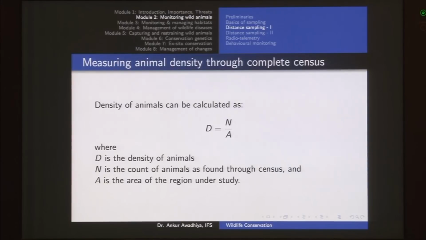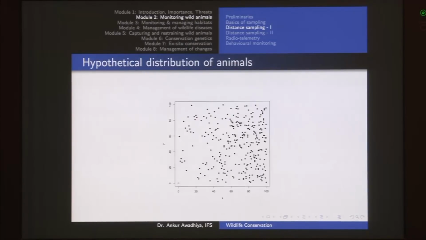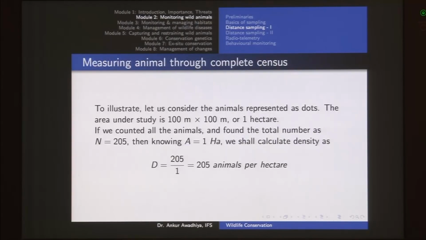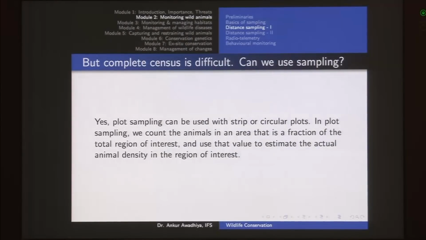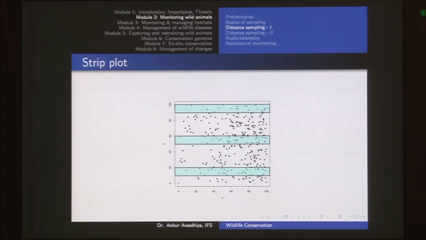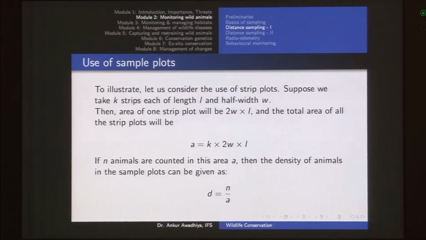Next we talked about distance sampling. Distance sampling starts with our basic formula of density of animals, the number of animals per unit area. When we have a hypothetical distribution of animals, we could go with a complete census, in which your density is number by area, or we could go for a sample in the form of a strip plot or in the form of a circular plot.